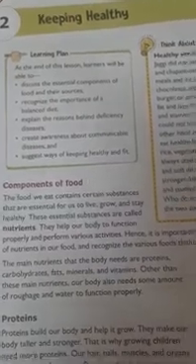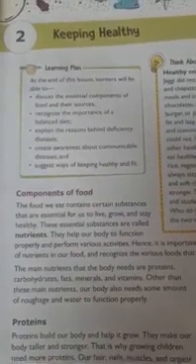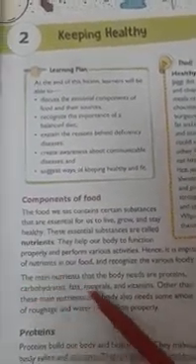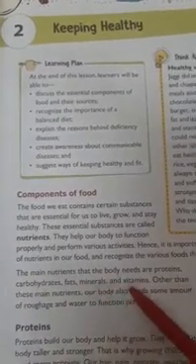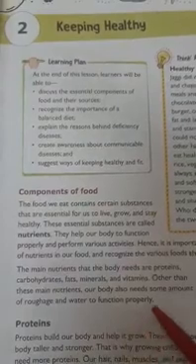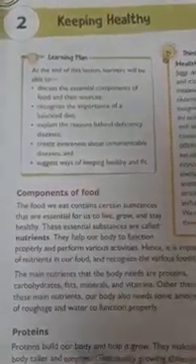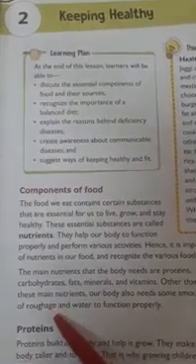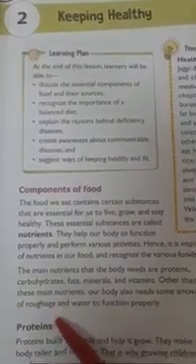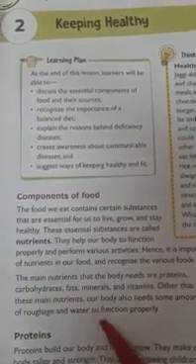So what are these five main nutrients which our body needs? The five main nutrients are proteins, carbohydrates, fats, minerals and vitamins. Other than these five main nutrients, our body also needs roughage and water. Roughage we get from fresh vegetables and fruits, and water is also essential to fulfill the needs of our body.